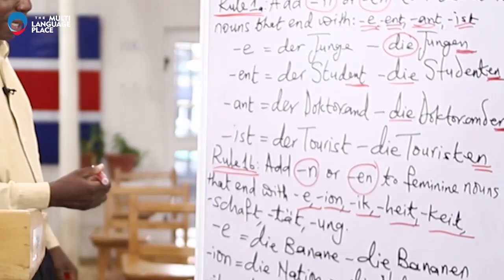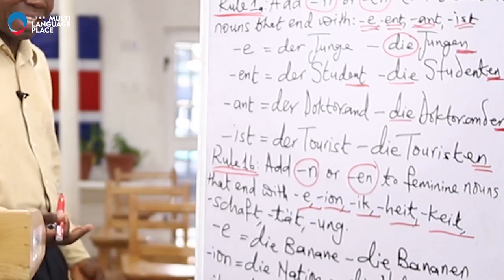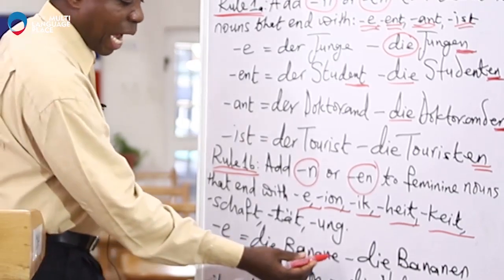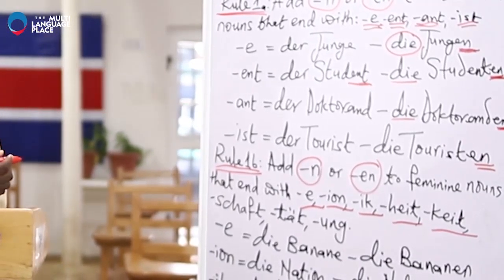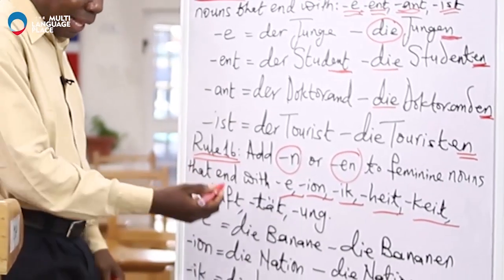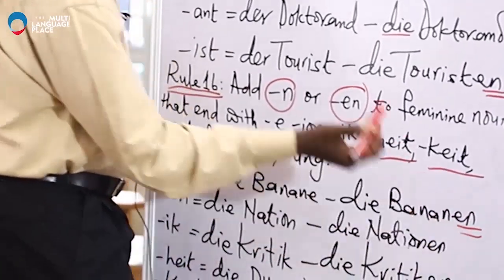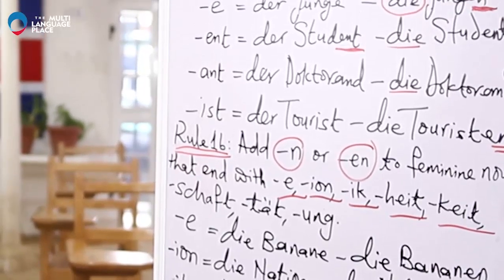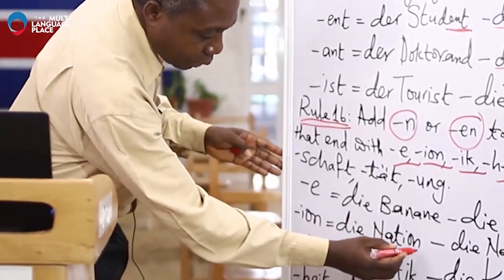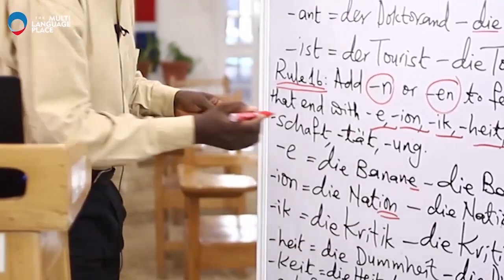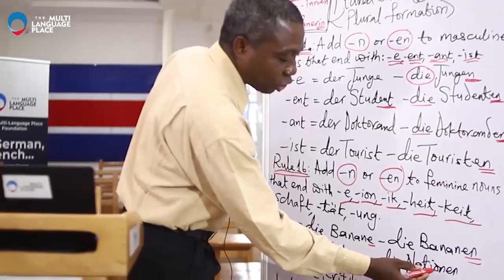The first one is the feminine nouns that end with E. And we have the example here, die Banane. That's banana. Die Banane. Say it. Very good. Die Banane. And then the plural is die Bananen. You see the EN? The second one, die Nation. Die Nation. It ends with ION. The first one ended with E. Die Nation. And then the plural is die Nationen.